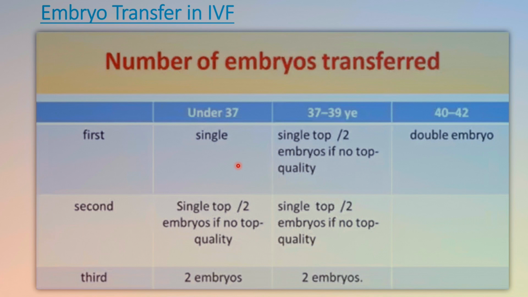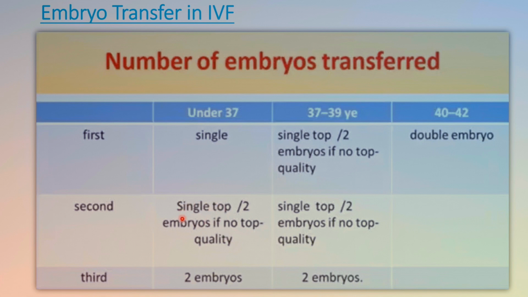Now, how many embryos can we transfer in IVF? Okay, the number of embryos transferred: if it is the first cycle and the age of the woman is under 37, we have to transfer a single embryo. But if it is the second cycle, age under 37, we can offer a single top quality embryo or 2 embryos if no top quality is available.